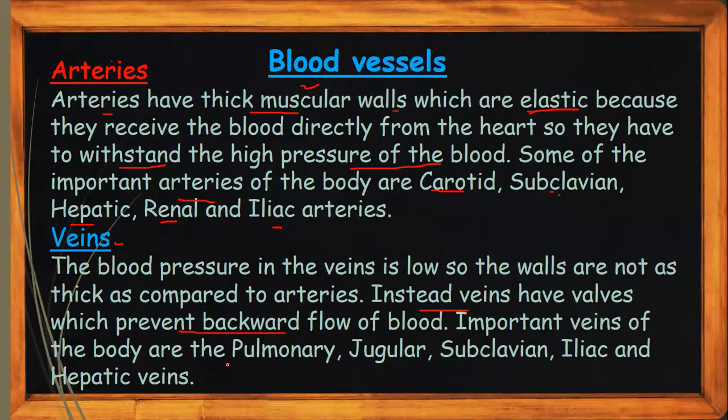Important veins of the body are the pulmonary, jugular, subclavian, iliac, and hepatic veins.